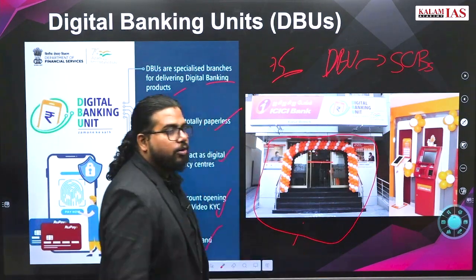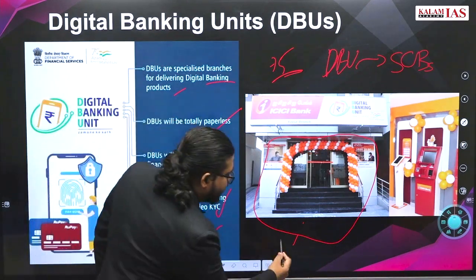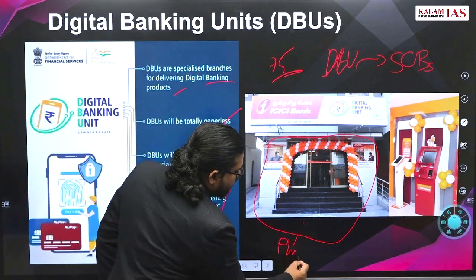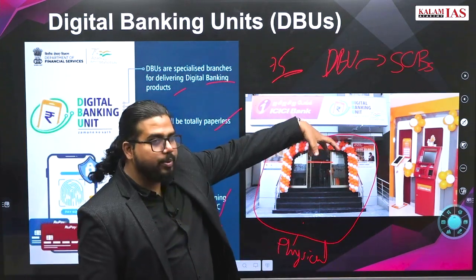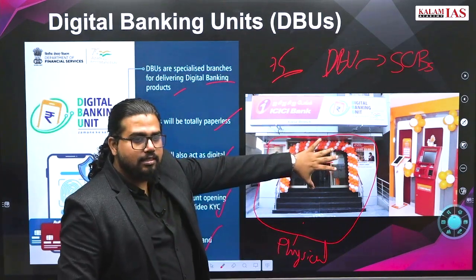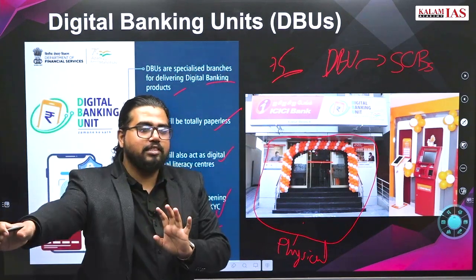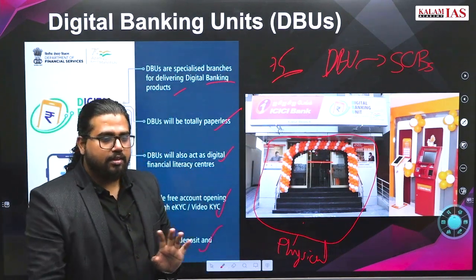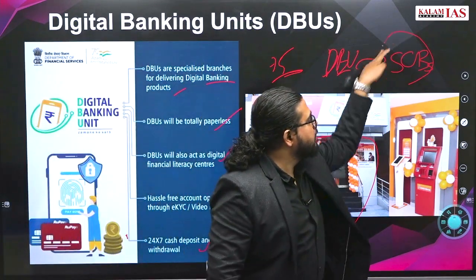They are not only digital, they are physical units of banks. Like a special room or special machine that provides all these services, but it is physically present there. It is not like services provided through online only. Don't get confused by this name. And it is provided by scheduled commercial banks.